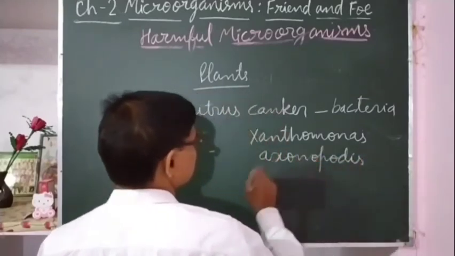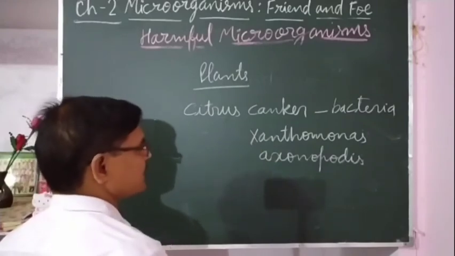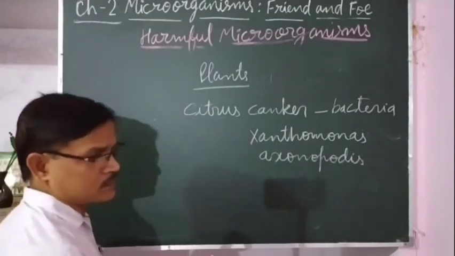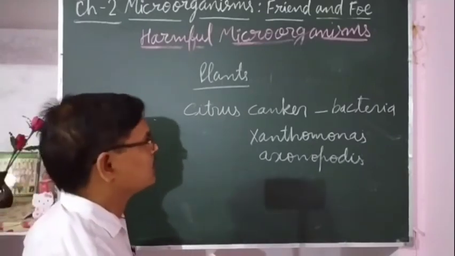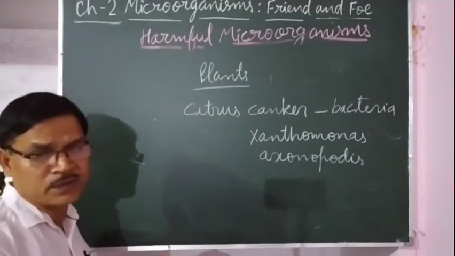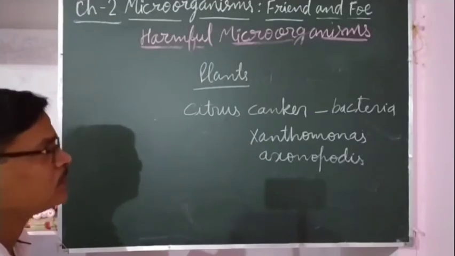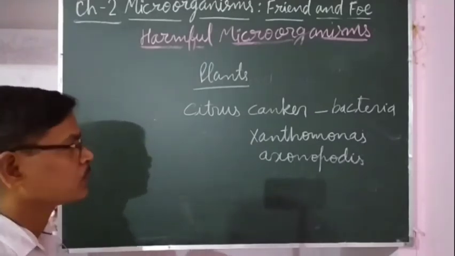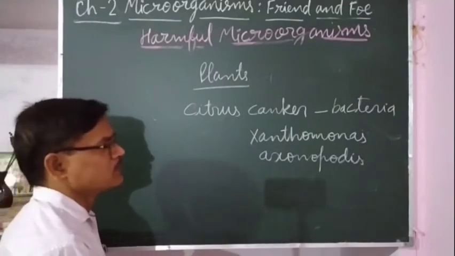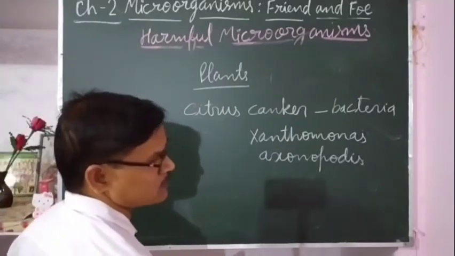So this is the bacteria by which citrus canker occurs in lemon, citrus fruits, means lemon etc. Spots are formed on the leaves, stem and fruits also. Although this bacteria is not harmful for human beings.